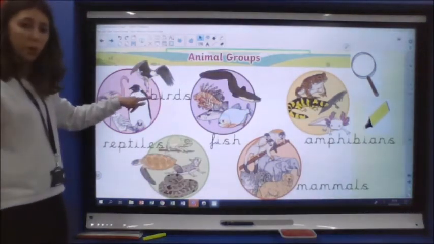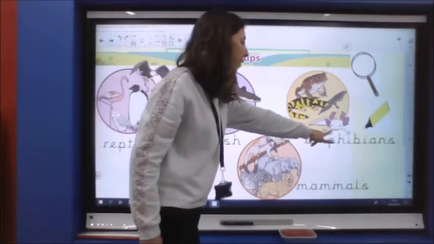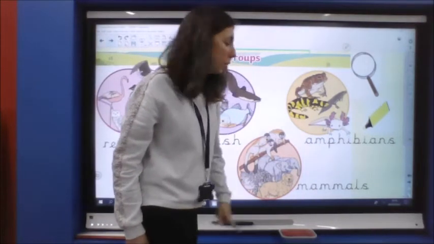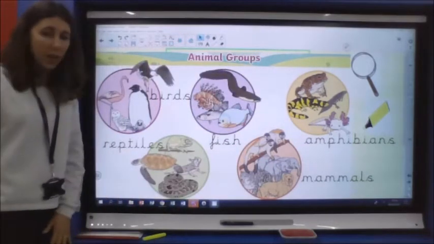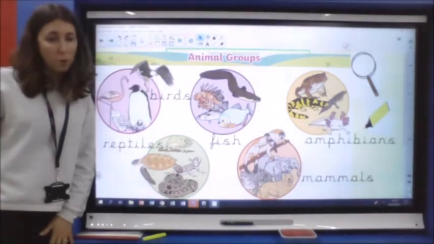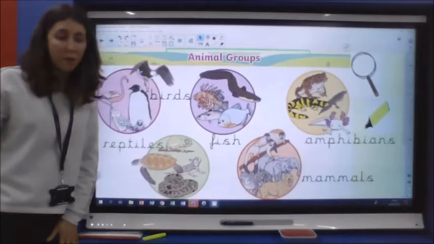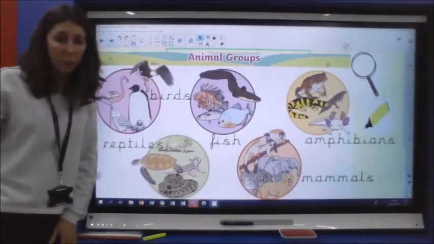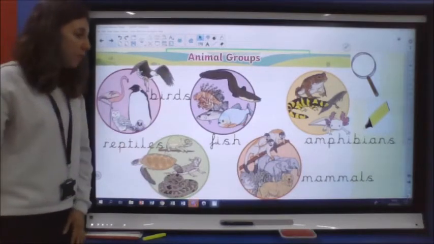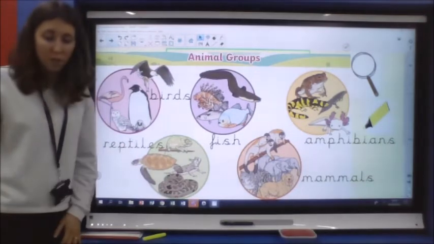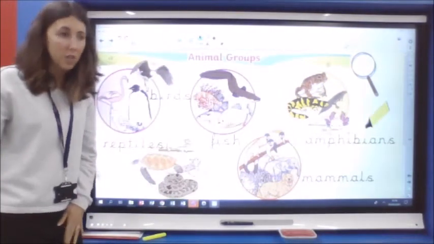So we have got birds, reptiles, fish, amphibians, that was a really long, difficult word, wasn't it? And mammals. Hopefully you can remember some of those words that you've heard before in science, and you might even remember some key facts about those groups of animals. So birds, reptiles, fish, amphibians, and mammals. We're going to be reading about those in the text. You might want to spot where you can find those key words.